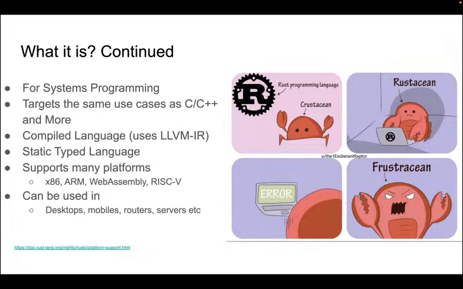If you want to get it for Intel, for Mac, for WebAssembly, or if you want to target an entirely new chip, for example RISC-V processors, then it's supported, because ultimately it boils down to LLVM, and whatever LLVM supports, Rust will automatically support. And it can be used in desktop, mobile, routers, servers, whatever you think, right?